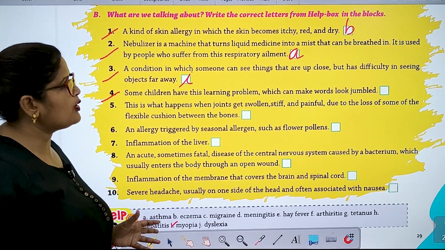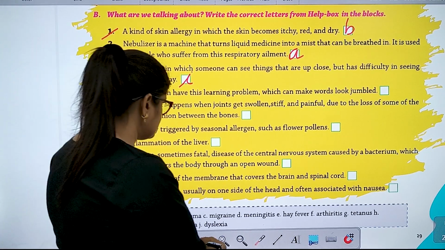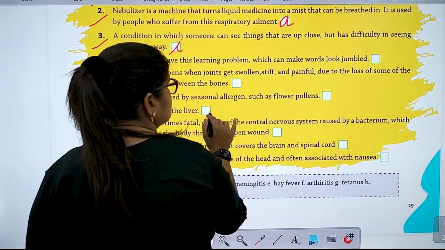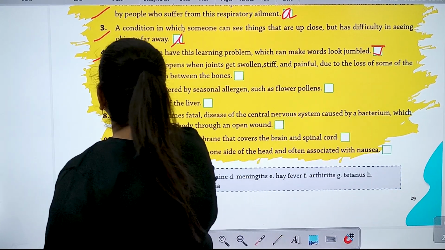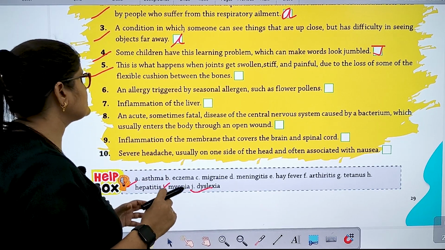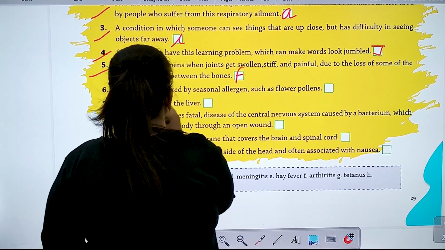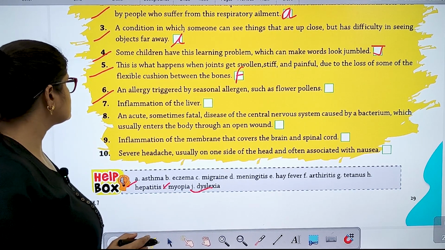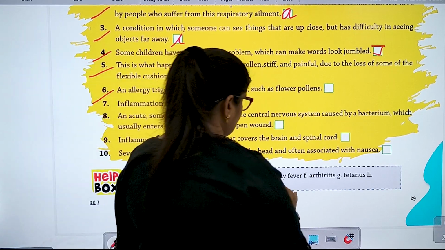Some children have this learning problem which can make words look jumbled. Okay, so it is J. Dyslexia. This is what happens when joints get swollen, stiff and painful due to the loss of some of the flexible cushion between the bones. Arthritis. F. An allergy triggered by seasonal allergens such as flower pollens. Number 6 is E. Hay fever.